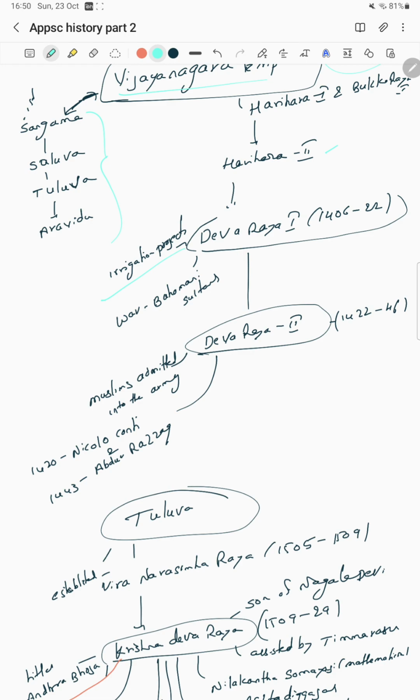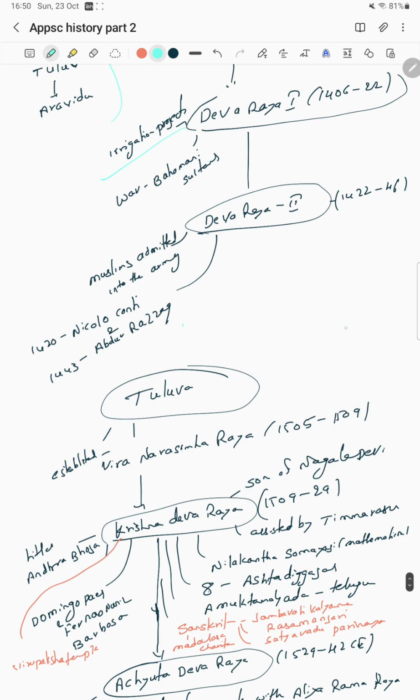The previous questions talk about the chronological order of the foreign travelers and during which period they arrived. There may be a question like whether Niccolo Conti belongs to Devaraya or to Krishnadevaraya. So be conscious while studying these foreign travelers. Niccolo Conti particularly Devaraya I and Devaraya II, Abdur Razzak particularly Devaraya II.